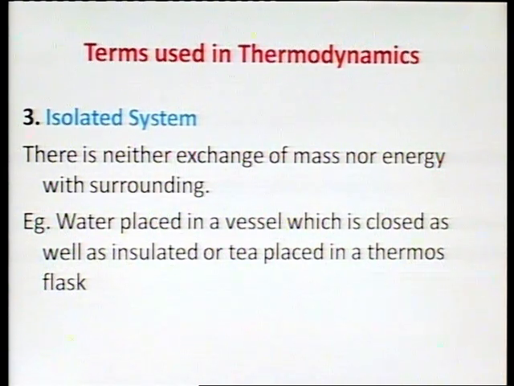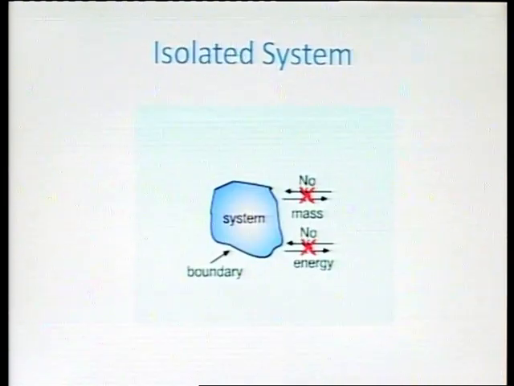See what happens over here. In such a system, we have no exchange of mass as well as no exchange of energy taking place between the system and the surrounding. Such a system is known as an isolated system.